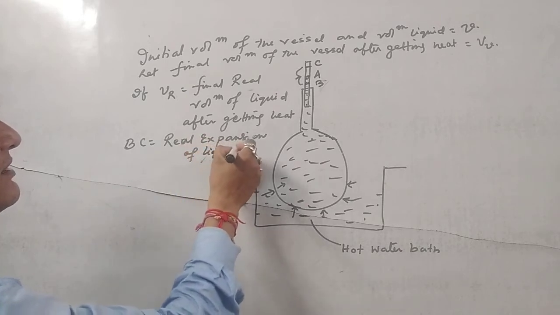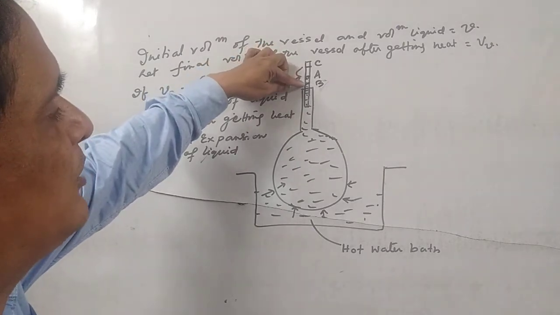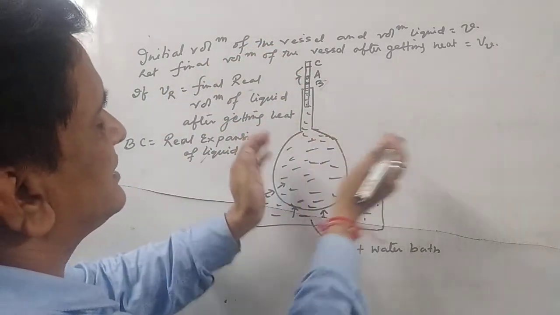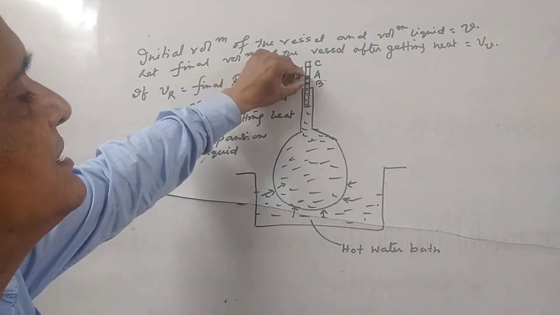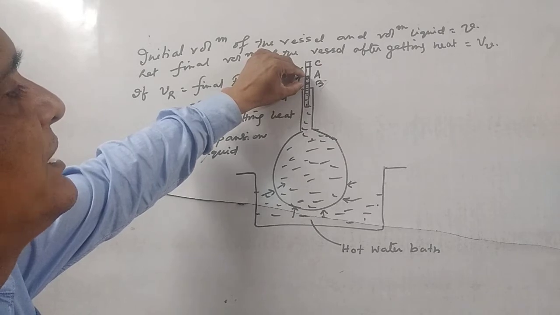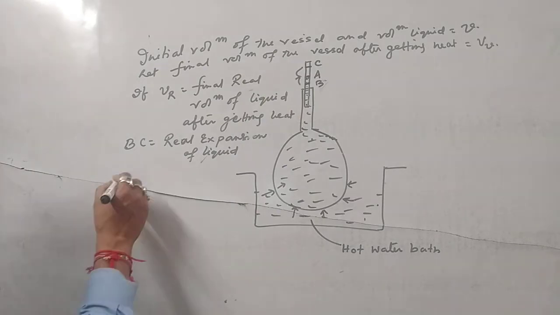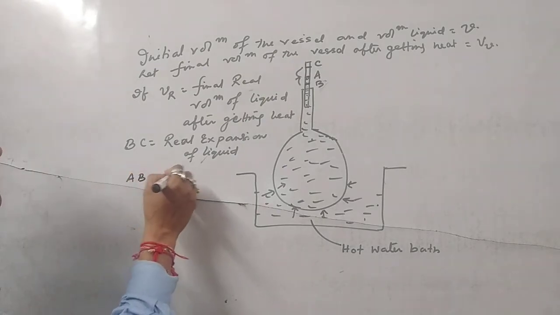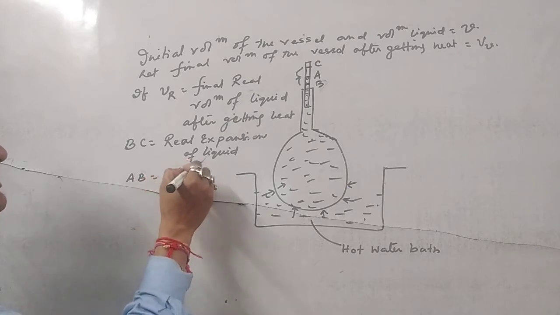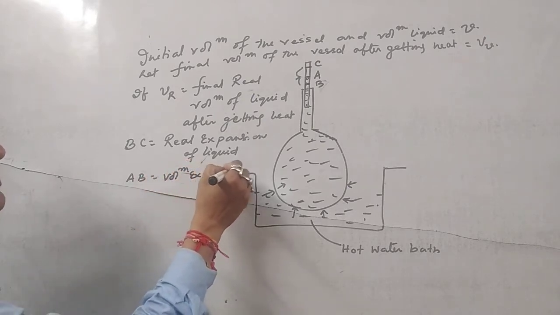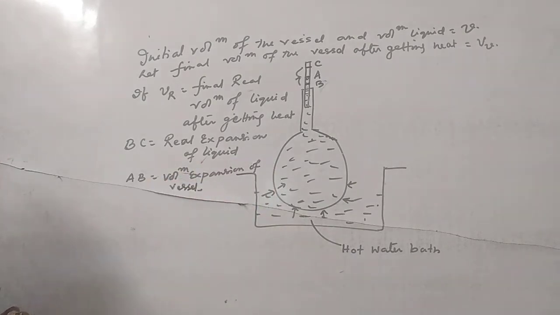Is it clear? And AB, when the liquid comes down to B, the vessel has increased. So AB is the expansion of the vessel, the volumetric expansion of the vessel. Clear?